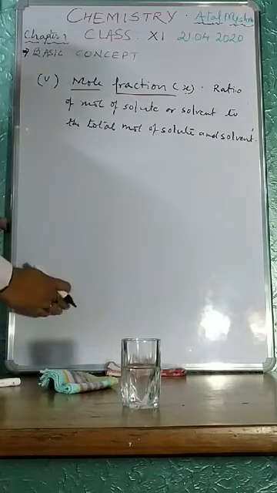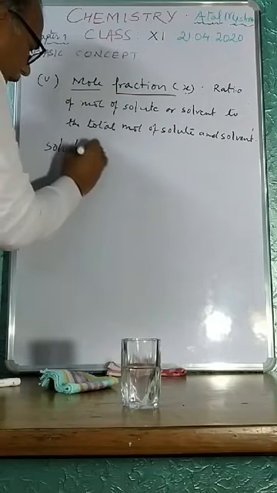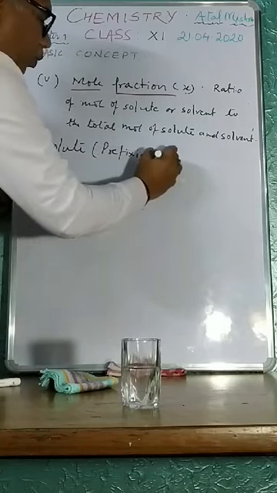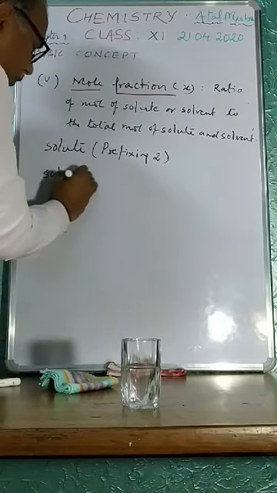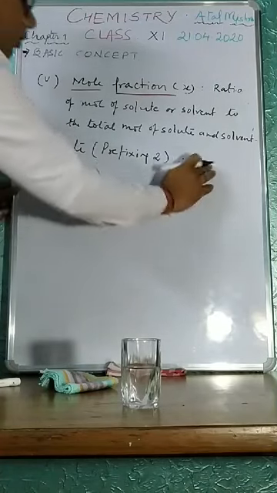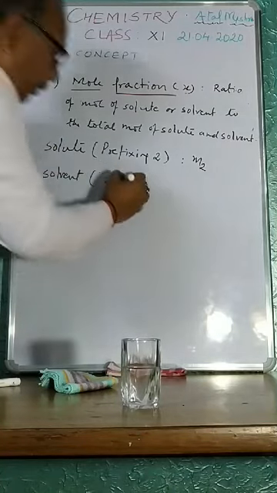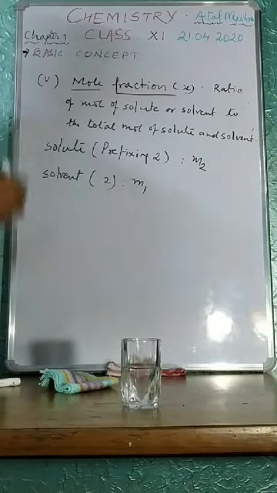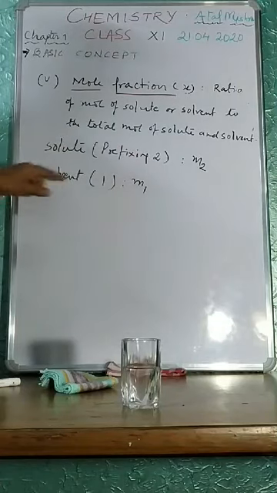Now let me make it clear how I can write the formula. For solute, I am prefixing the term 2, and for solvent it is 1.